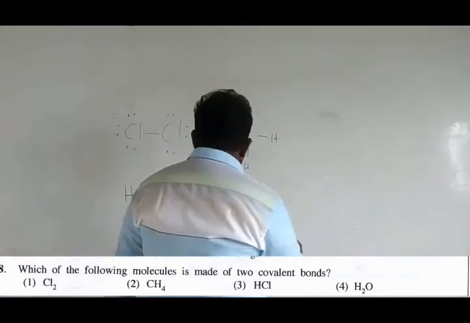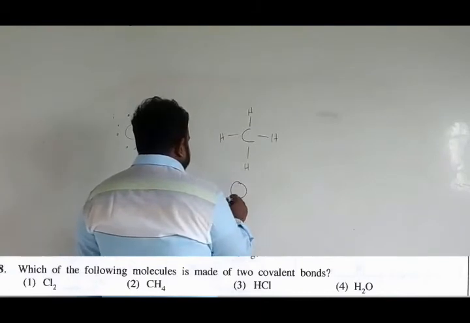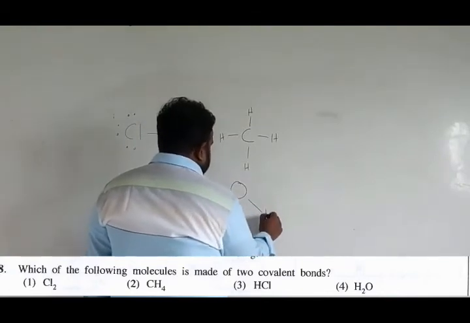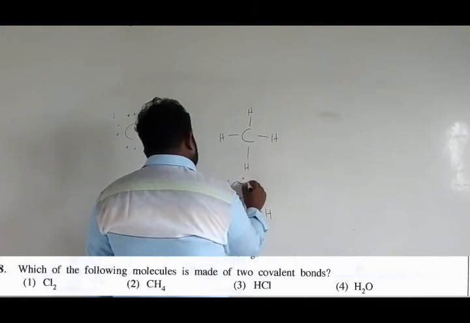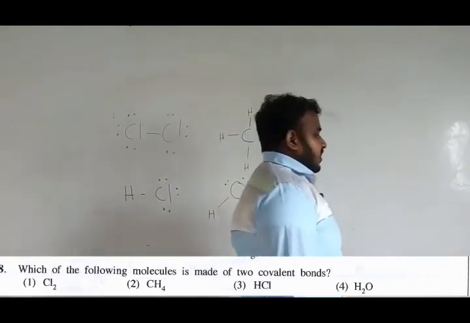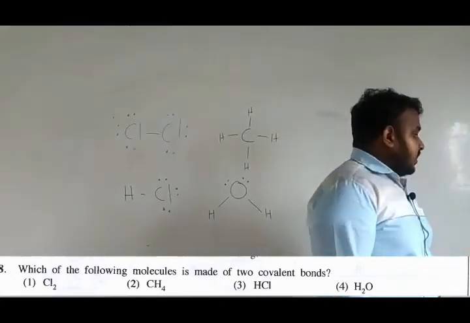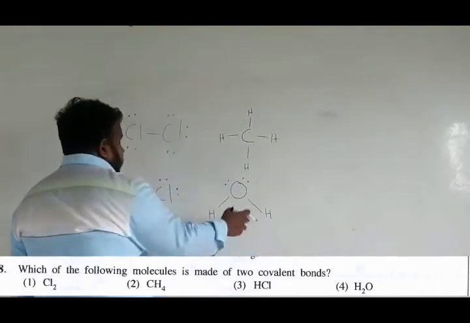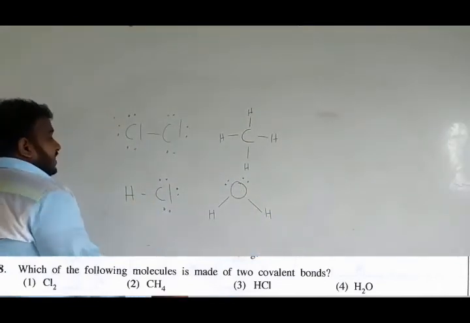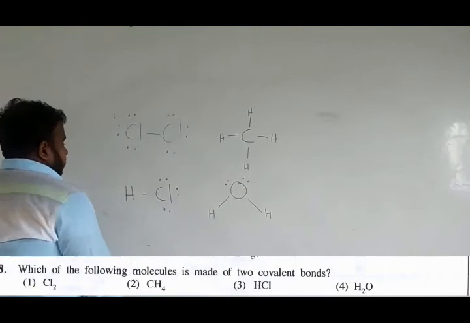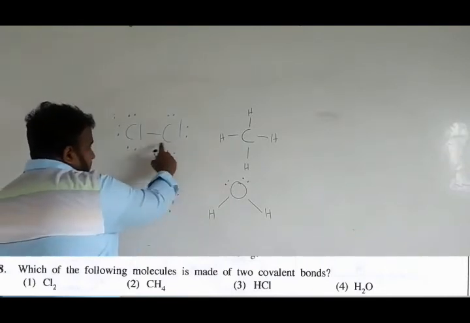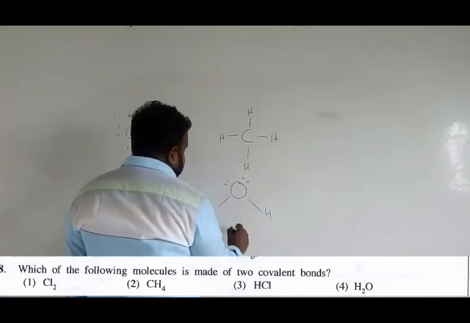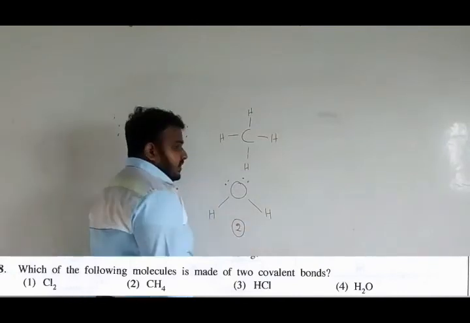And finally H2O, oxygen and hydrogen. So these are the Lewis structures, and the lines indicate the covalent bonds. The question: which of them has 2 covalent bonds? Here 1 covalent bond, here 1 covalent bond, here 4 covalent bonds, and here 2 covalent bonds. So the answer is the fourth one.